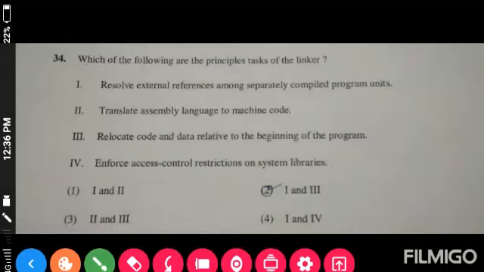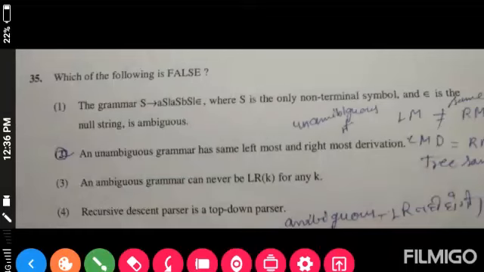Next question. Question 34. Which one of the following are the principal tasks of the linker? And the correct answer is option number 2, first and third, from these all statements. Next one. Which of the following is false? From all these statements we have to choose which of the following is not correct. And the correct answer is this one. The second statement is not correct, an ambiguous grammar has same leftmost and rightmost derivation.